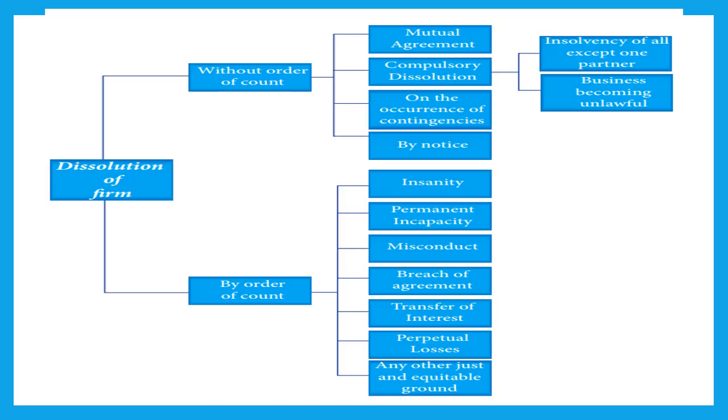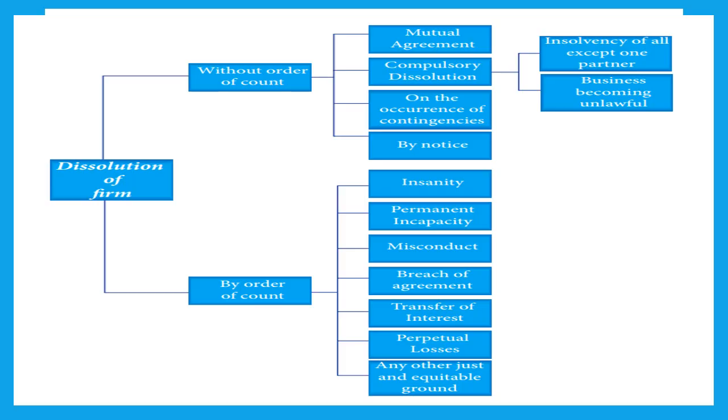As you can see, when we talk about dissolution of firm, there are two main modes, two main reasons. First mode is voluntary winding up, that is dissolution of the firm without the order of the court, without the intervention of the court. And second is dissolution of the firm, winding up of the firm by the court's order. So in the first case the court has no interference, while in the second case the court passes an order of dissolution and only then the dissolution comes into effect.